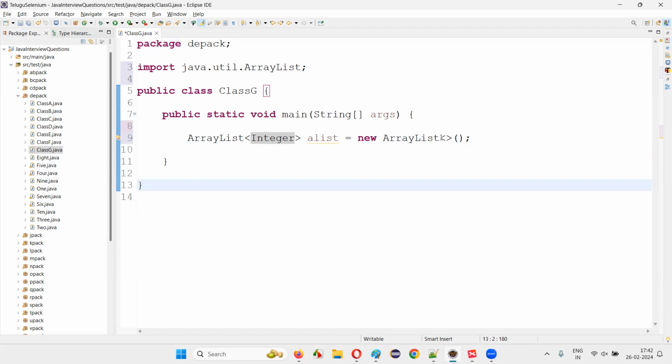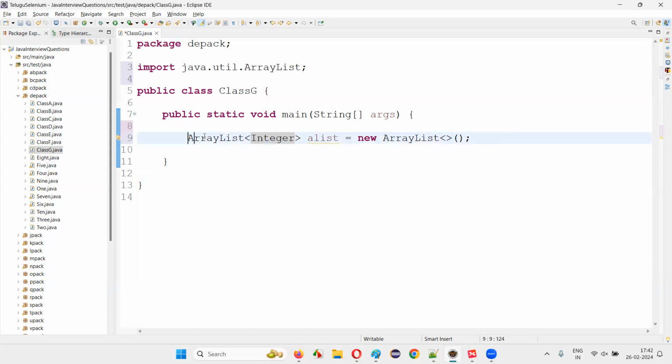So, and here guys, here also we have the less than greater than symbol. It's not compulsory that you have to specify the same type that you have declared here. You can keep it empty. I mean to say that you can keep it empty, and it's optional to write the same type here. Integer, Integer, you can write the same type. Okay. But it's not compulsory; on this side you don't have to give the type.